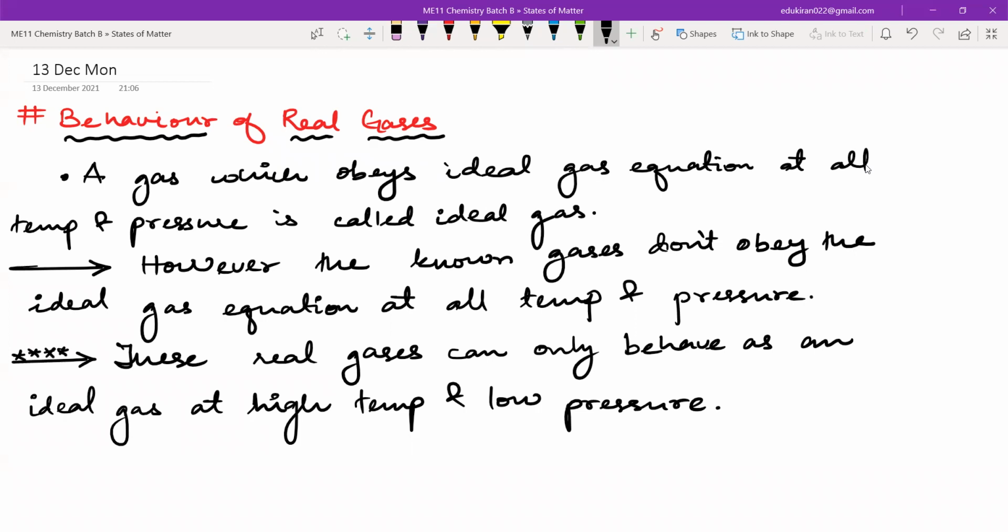Okay. So this point now, these real gases can only behave as an ideal gas at high temperature and low pressure. We will derive it and we will prove it mathematically.